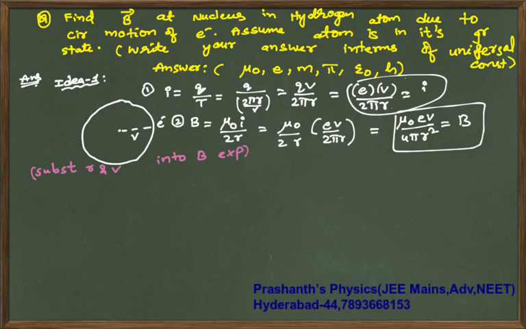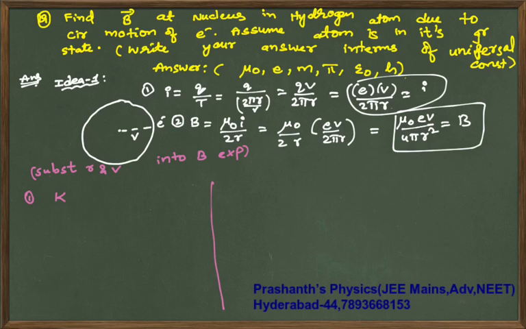Now what is the expression of v and of r? Once again we have to go for the basic equations. Here we equate the electrostatic force to the centripetal force, because no other information is given.